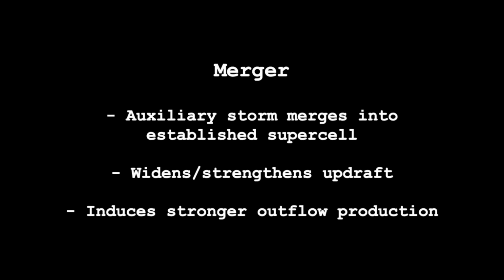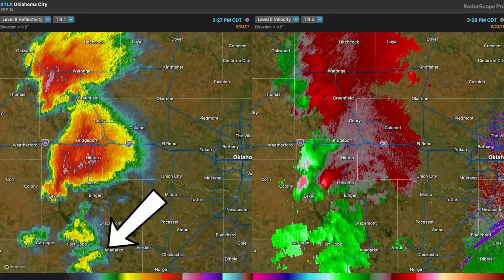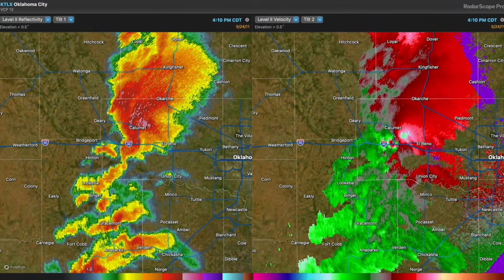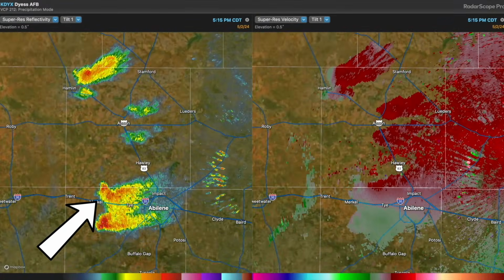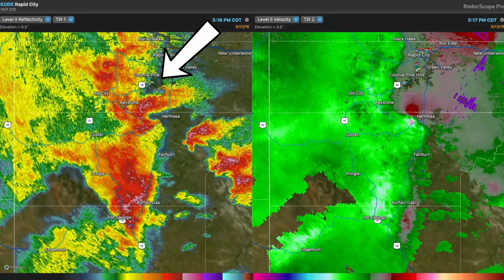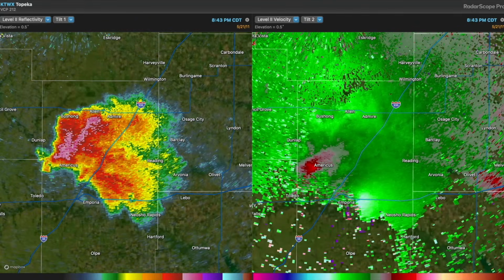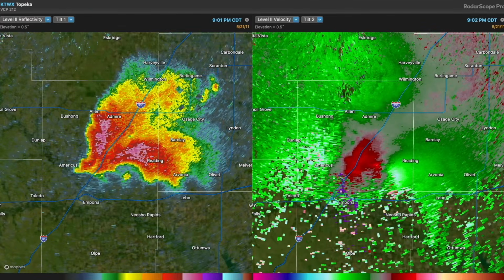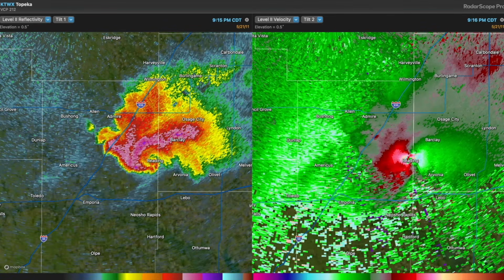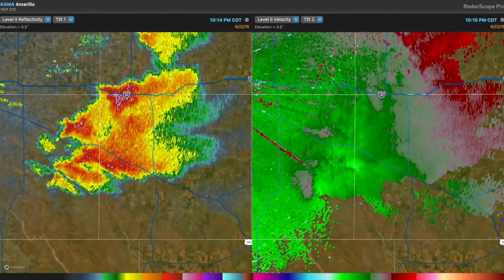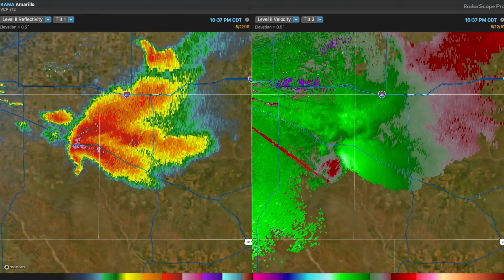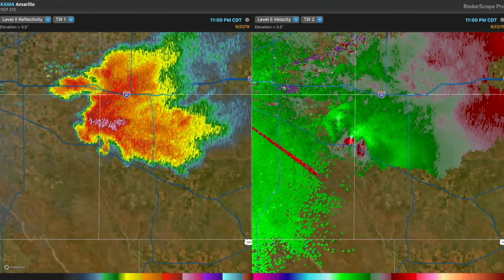inflow-outflow balance. Mergers include a right-moving supercell colliding with another type of convective object, including a small shower or non-supercell storm, a left split from another supercell, or a QLCS. They can also include two or more right-moving supercells merging together to create one conglomerate supercell, as in this example here. In this case, the original supercell may hand off to the merging supercell, which then becomes dominant. The merging supercell takes on the conditions that the original storm was experiencing, leading to rapid intensification and, often, tornadogenesis.